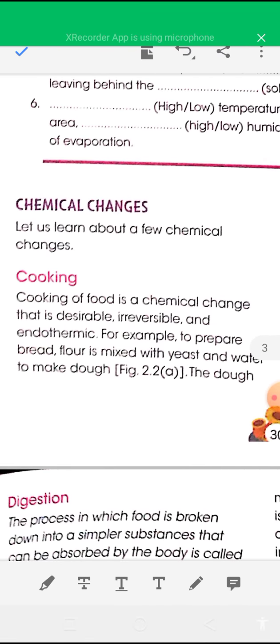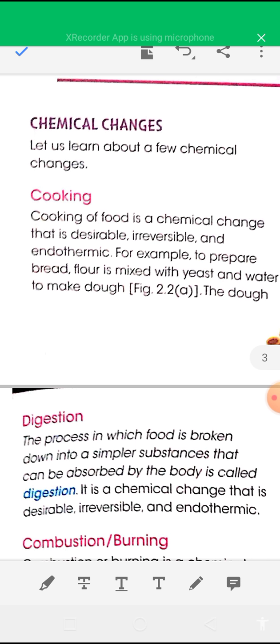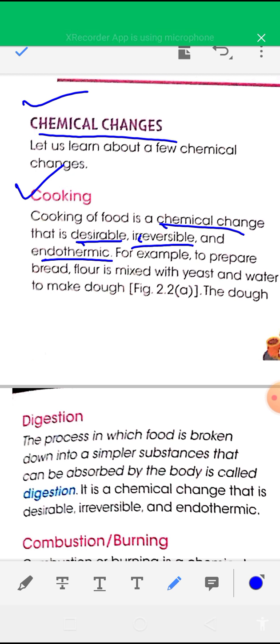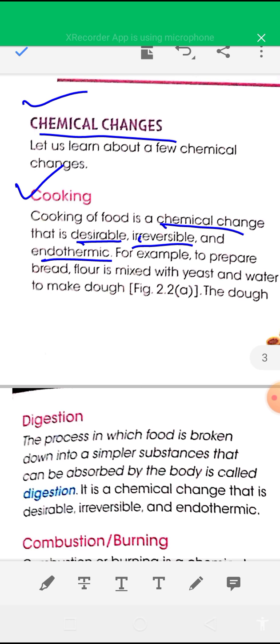Now see chemical changes. Examples of different types of chemical changes are given. Cooking is a chemical change. Cooking of food is a chemical change which is desirable, irreversible, and endothermic change.